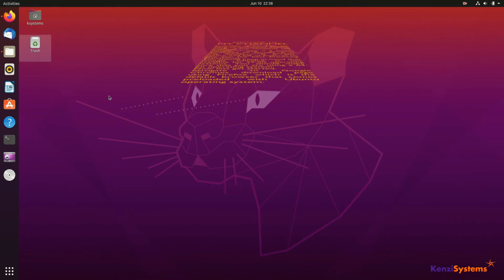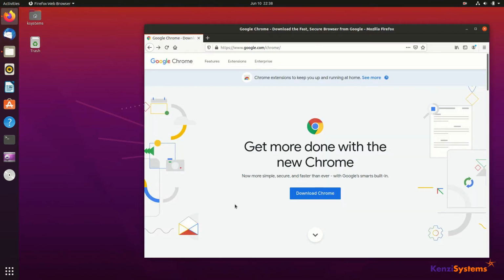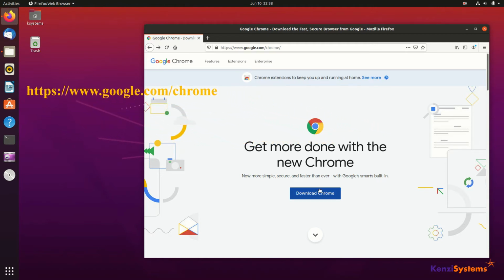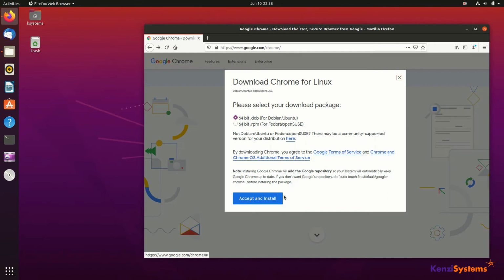Now let's get started. Navigate to Google Chrome's download page using Firefox, which is the default browser that comes preloaded with Ubuntu operating system. You can download Google Chrome using the following URL: google.com/chrome. When you click the download button, it gives two options for downloading files. You have to download the .deb file, which is suitable for Ubuntu.